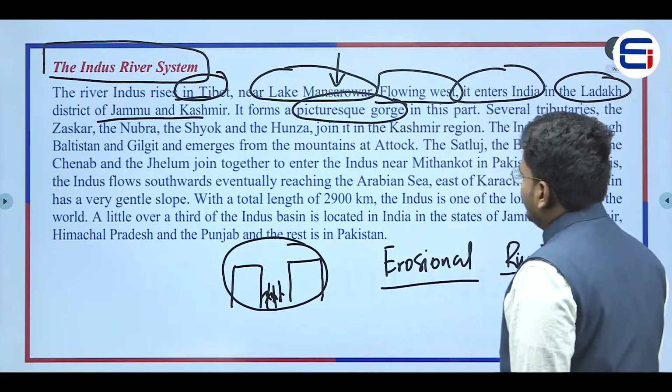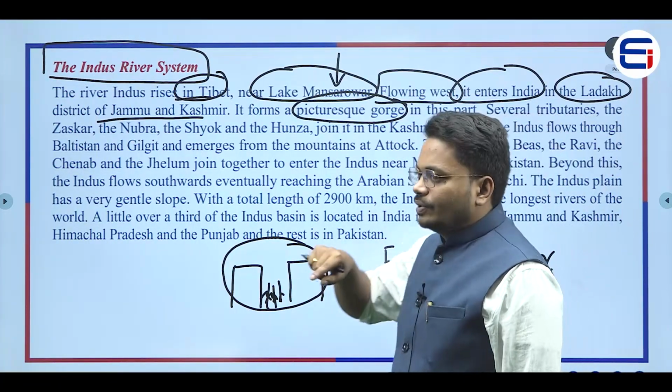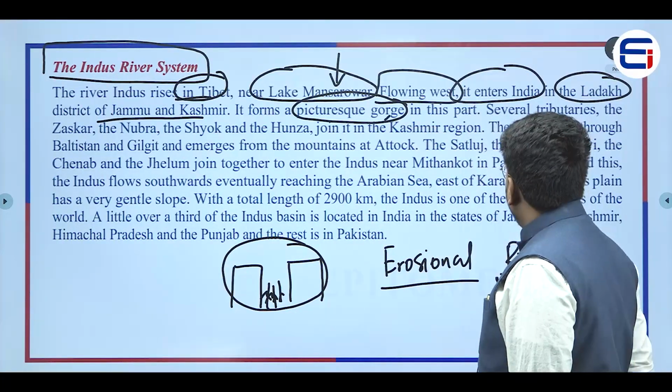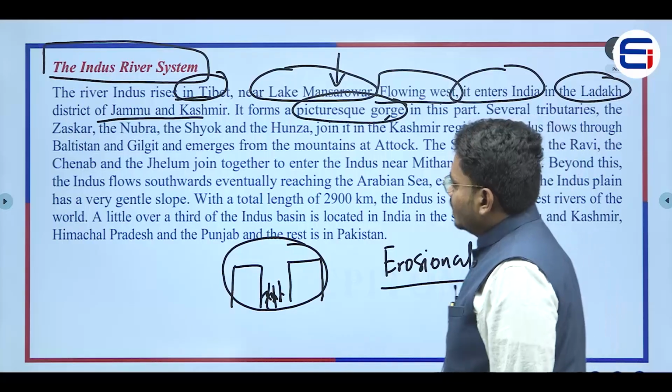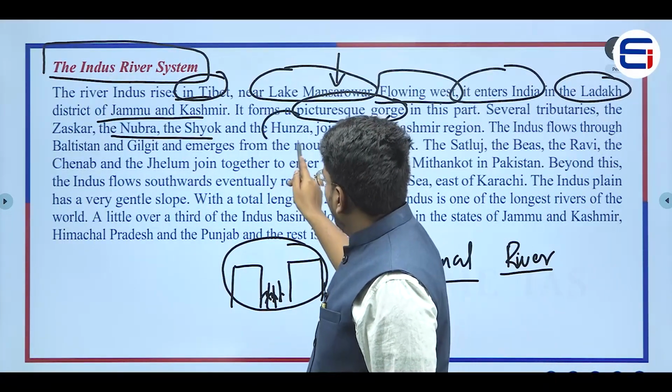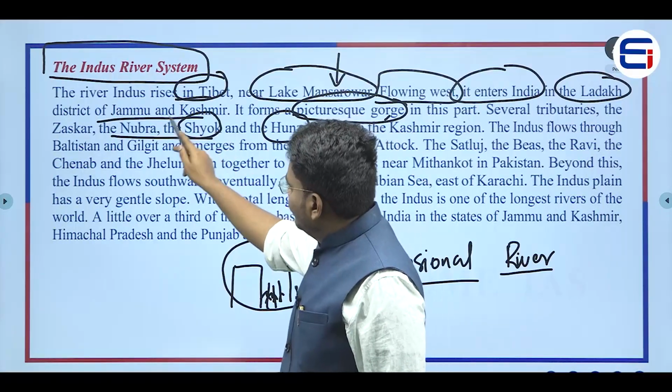Now the point here is, when it enters India, it is saying that this particular river would be forming a gorge, and several tributaries like Zaskar, Nubra, Shyok as well as Hunza. All these are small rivers, right?